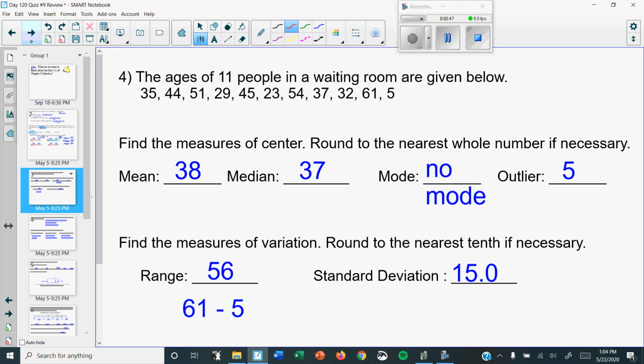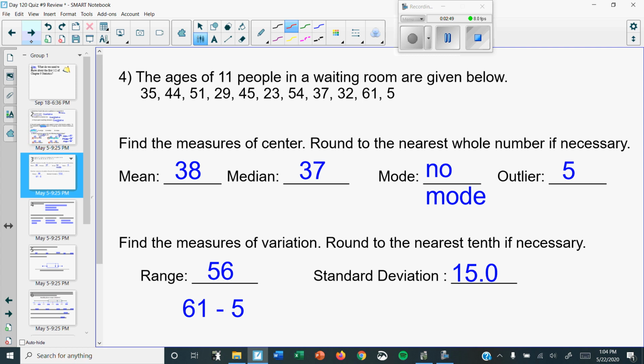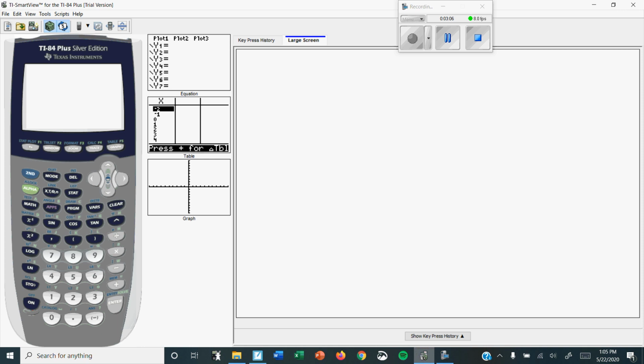Okay. For number 4, there's a lot more numbers, and here's how you know you should use your calculator. If it ever asks for standard deviation, if you remember that lesson, that requires way too much work to do. You would have to make that whole chart. So this is an example where you should type it in. So you go to your calculator. Remember, this whole graded assignment, this whole chapter is about the statistics button.